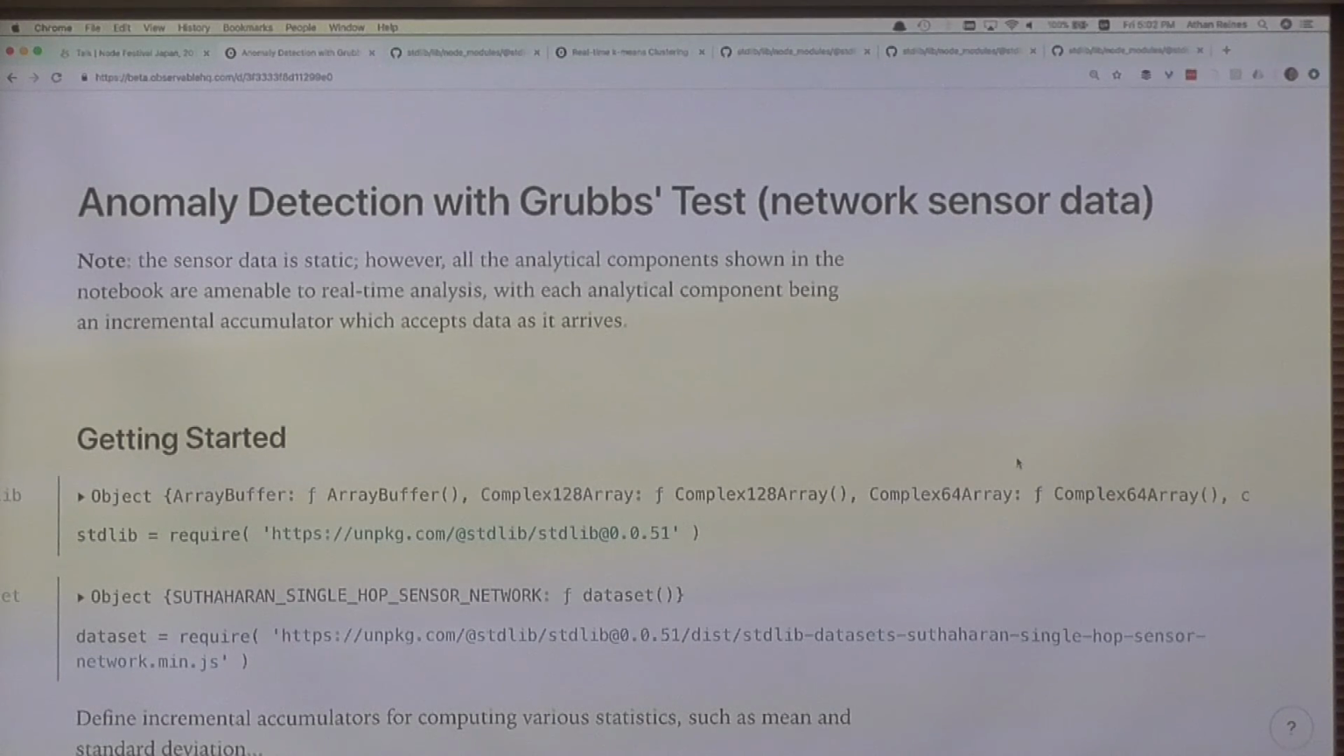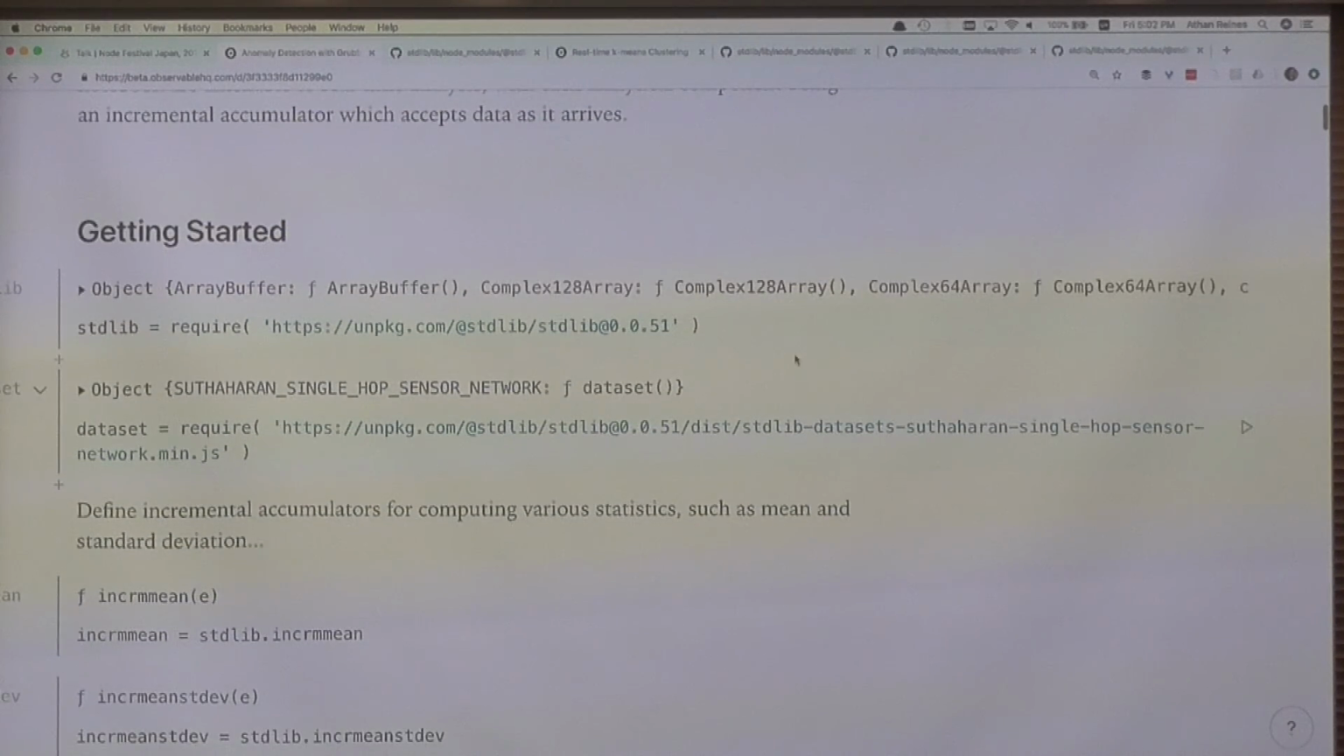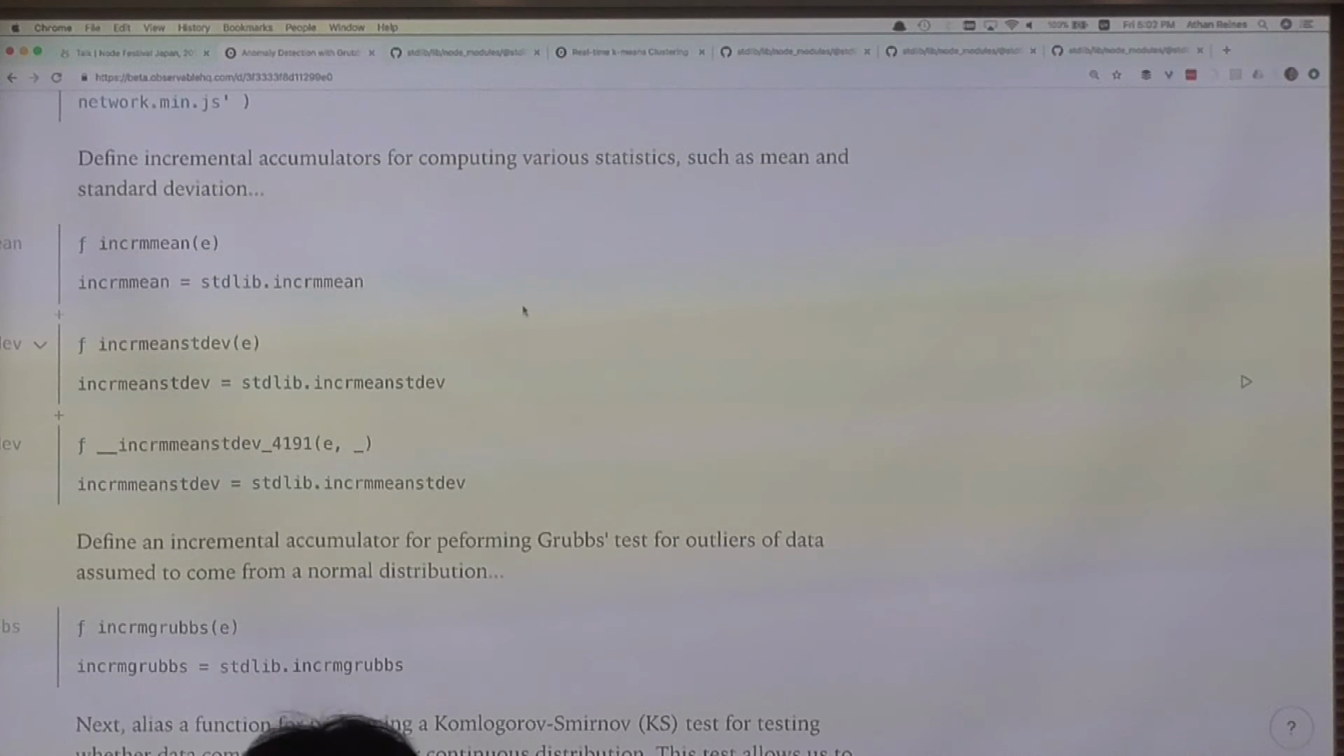So in order to get started with our analysis, what we do is we load some libraries. This is standard lib, a project that I work on along with others. This is the sensor data set. We then have various incremental accumulators. These are the incremental machine learning algorithms. In particular, these are simply for computing various statistical properties of the data set, such as the mean and standard